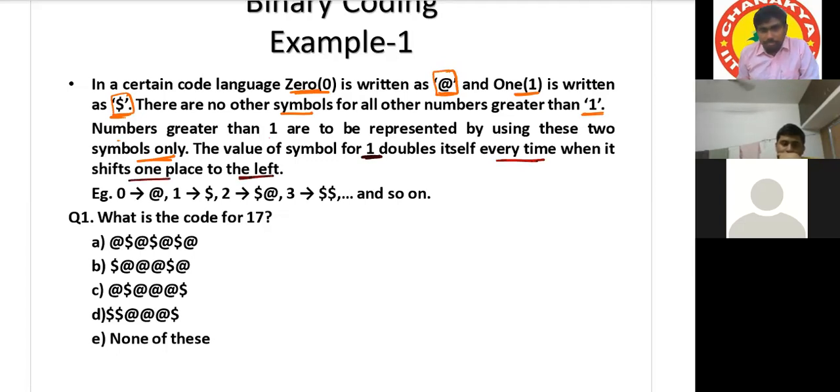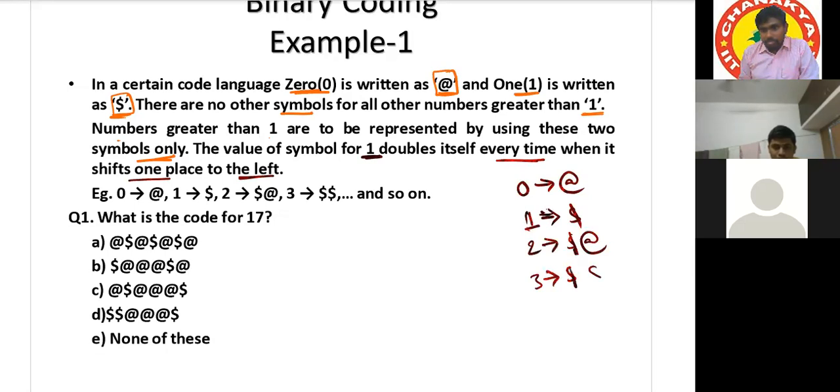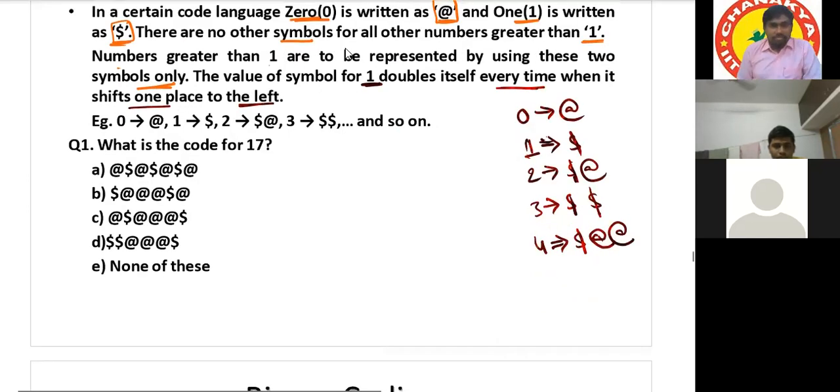See, what he is telling is 0 is @, 1 is $, 2 is $ and @, 3 is $ and $, 4 is $, @ and @. Okay, like that. Let me explain this data first.